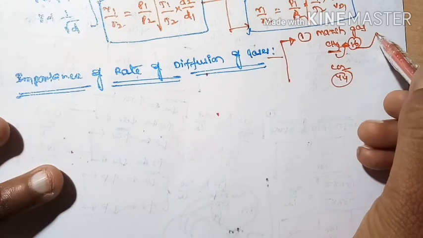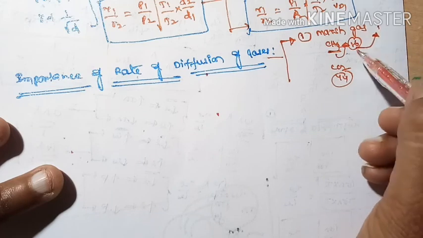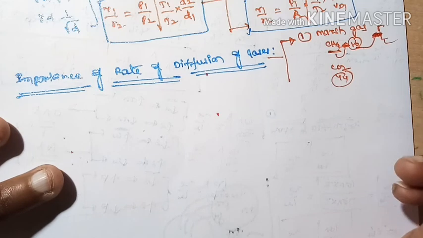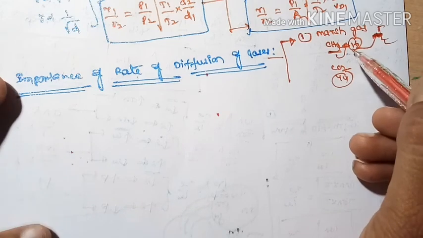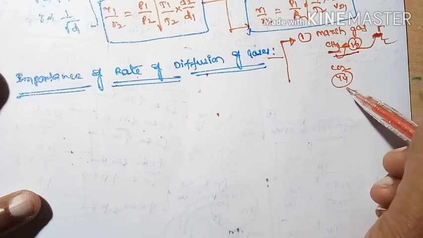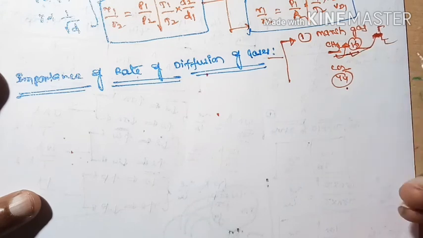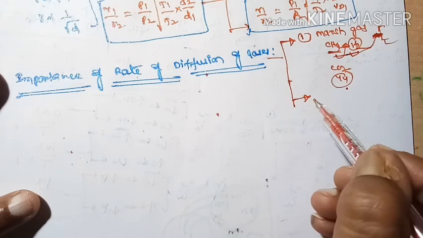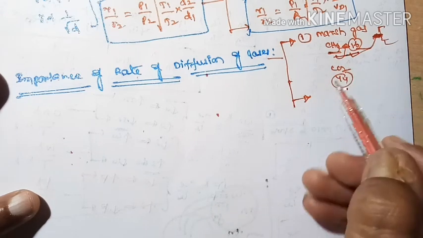It goes to the alarm fast and vibrates the diaphragm, such that the bell rings. From that we can identify the marsh gas, since its rate of diffusion is more compared with carbon dioxide.